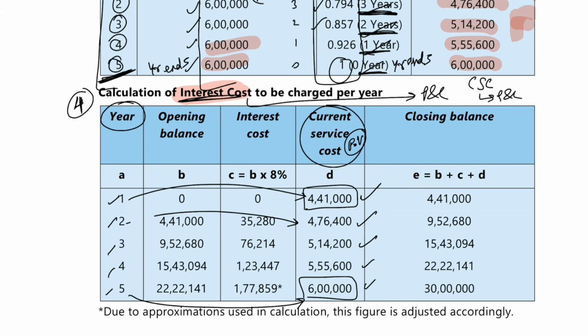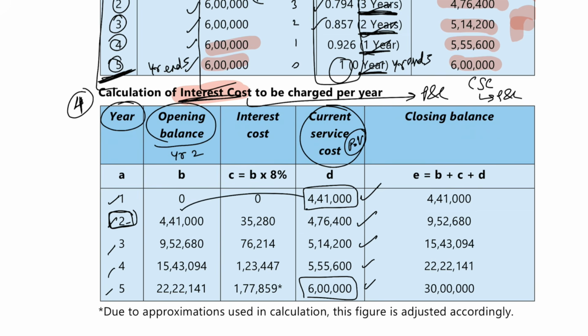So at year end 2, what will happen? Your opening balance was 4,41,000, which got carried forward. Okay, let me erase this so it's easier for you to understand. So your opening balance of year 2 was 4,41,000. On that you will get interest of 8% for 1 year. So 4,41,000 into 8%, you will get 35,280. So that interest you will earn on it.